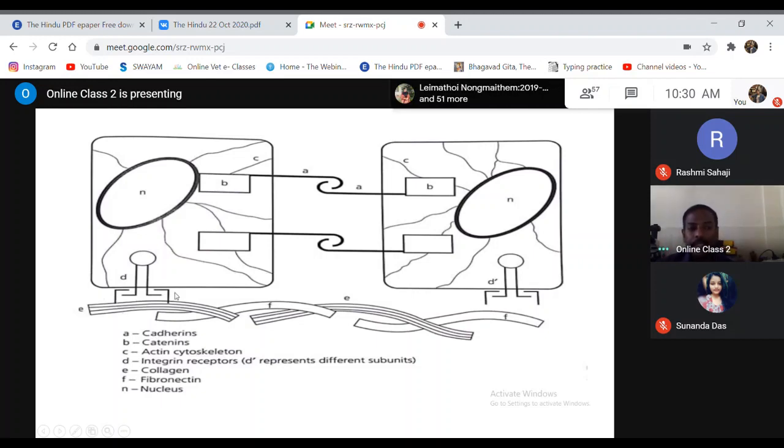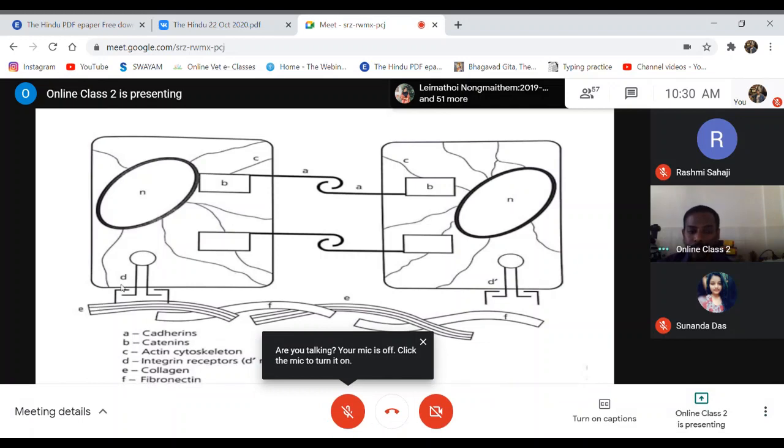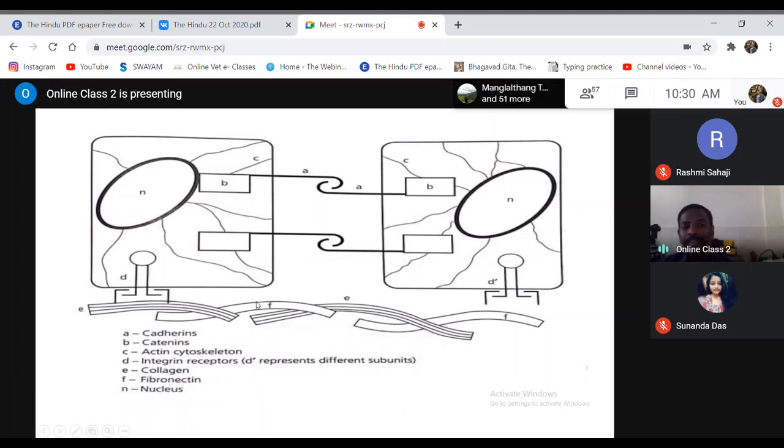So when there is a defect in the integrins, then their binding with the extracellular matrix is reduced. So again, they can easily separate, they get easily separated from the extracellular matrix. Then there will be changes in the expression of some of the other compounds like collagen and fibronectin.